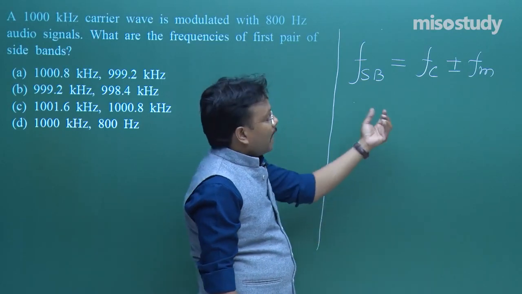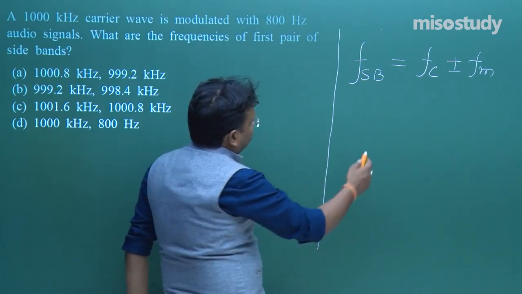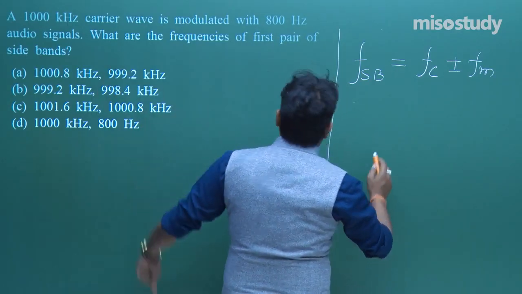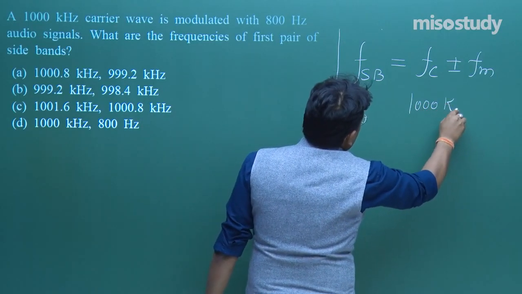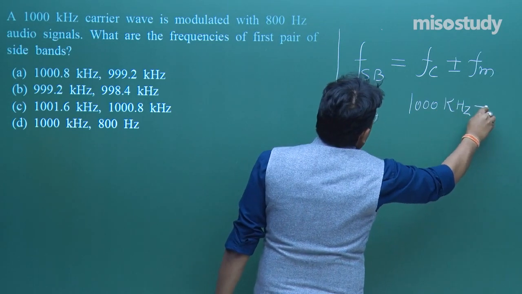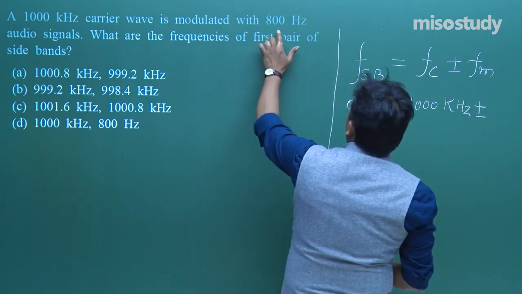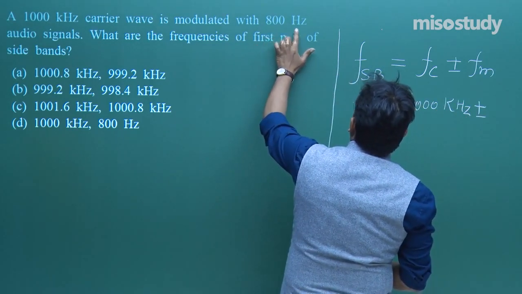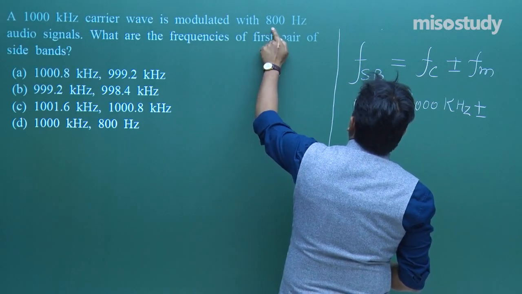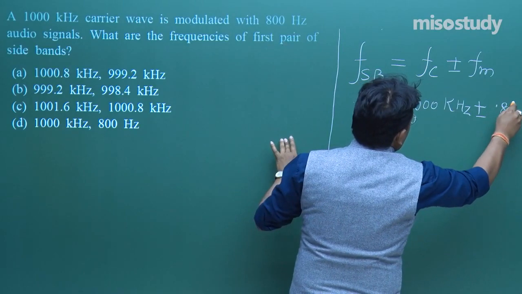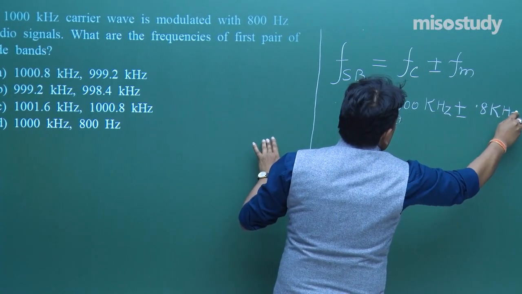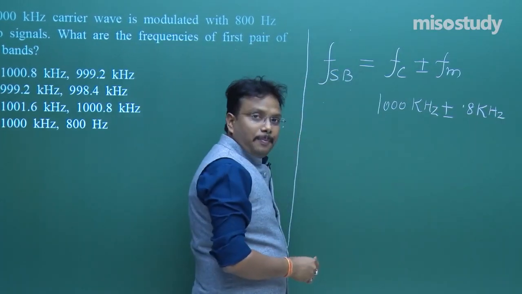So, what you should do is just use this value of 1000 kilohertz, plus minus this 800 hertz. So, 800 hertz means 0.8 kilohertz. Simple.